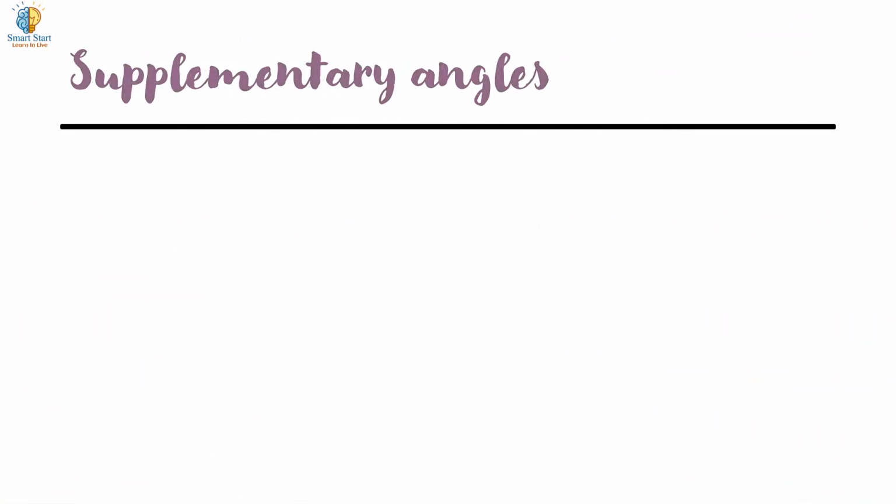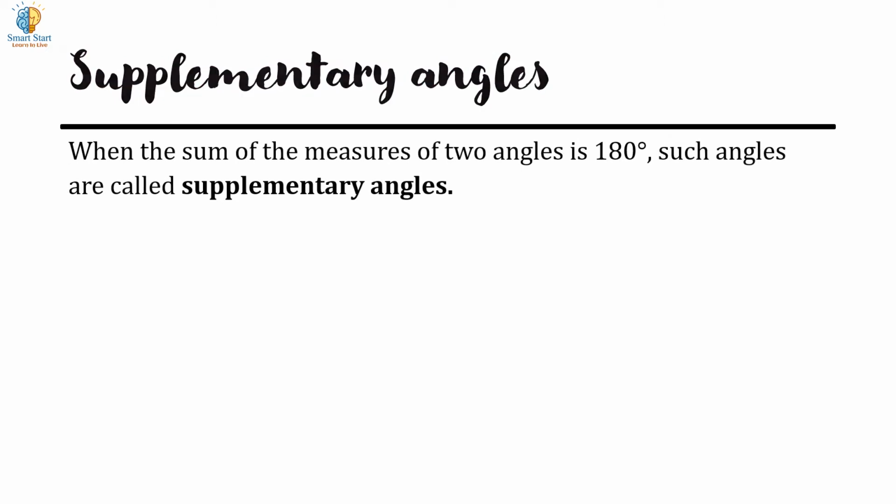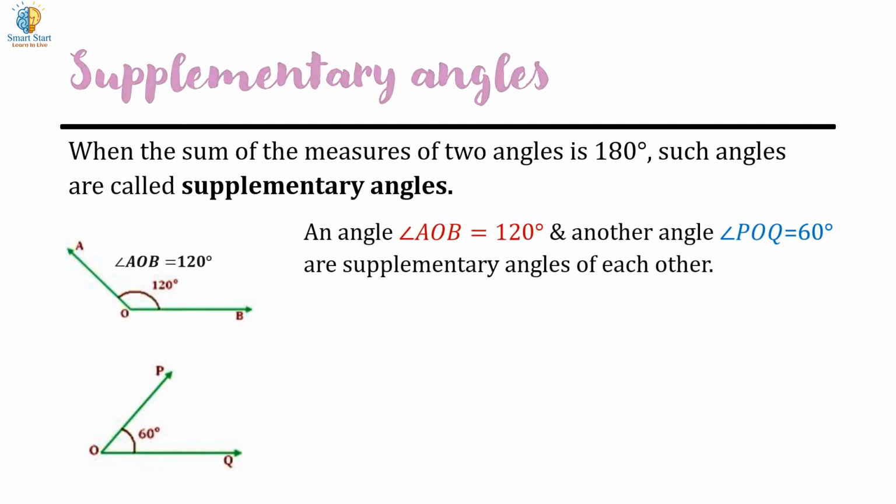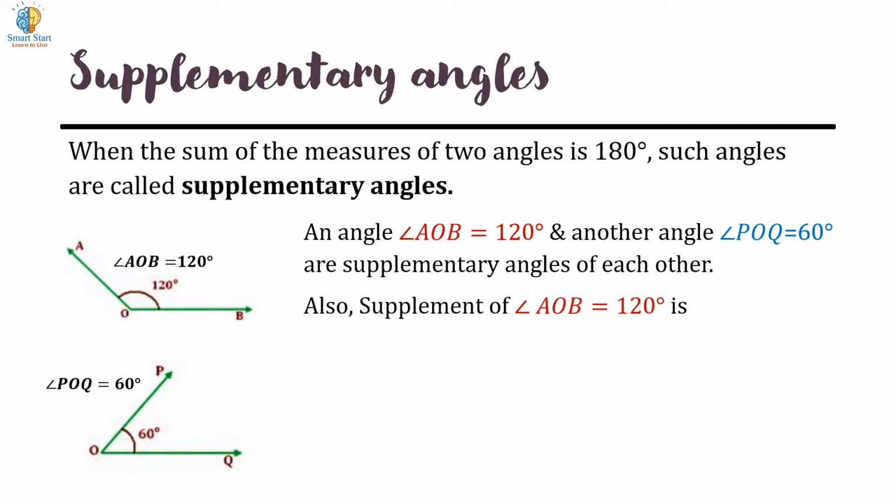Supplementary angles: when the sum of the measures of two angles is 180 degrees, such angles are called supplementary angles. Here, two angles are given. Angle AOB equals 120 degrees and angle POQ equals 60 degrees, and they are supplementary angles of each other. The supplement of angle AOB, which is 120 degrees, is 180 degrees minus 120 degrees equals 60 degrees, and the measure of angle POQ equals 60 degrees. Hence, angle POQ is the supplementary angle of AOB.